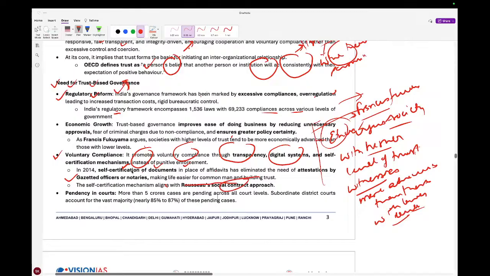Now pendency in the courts. A number of cases are pending in the judiciary, so obviously those cases can decrease. More than 5 crore cases are pending across all court levels, like subordinate courts and district courts, nearly 85 to 87% of these pending cases.